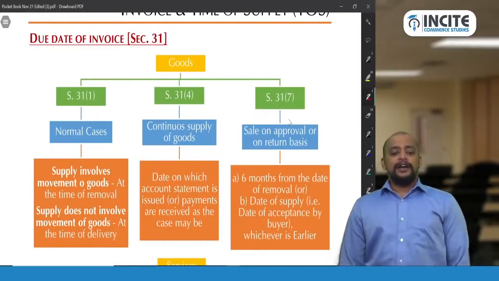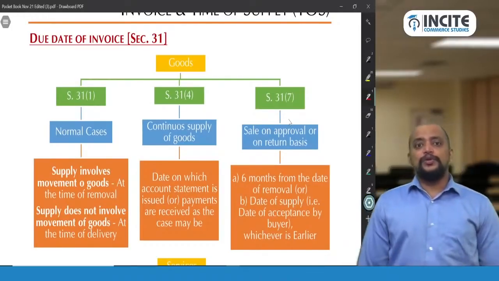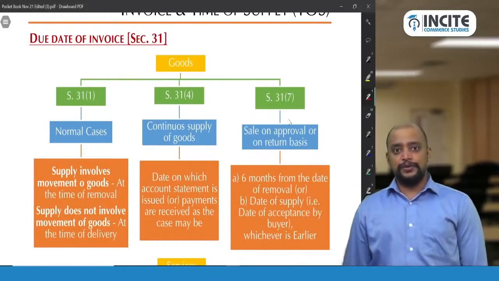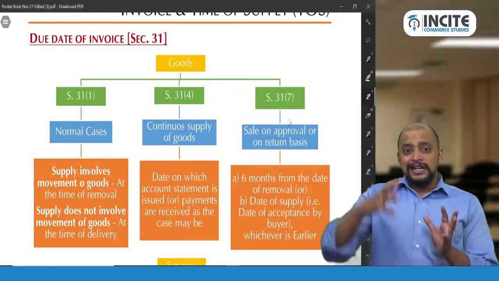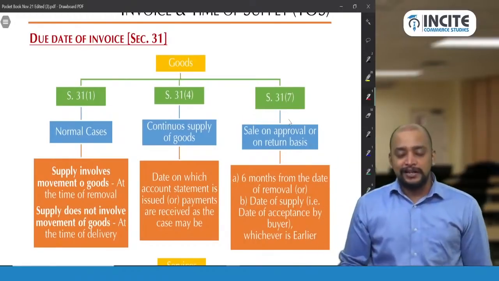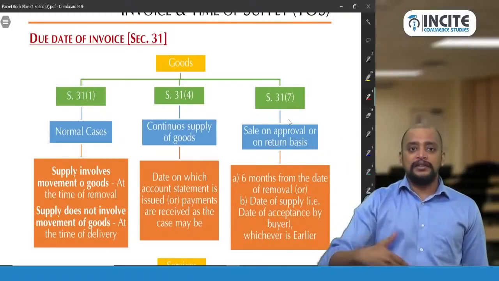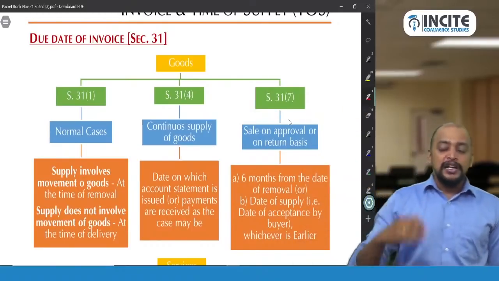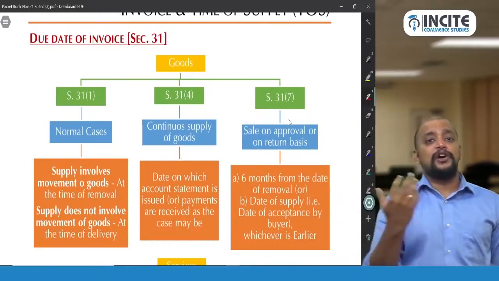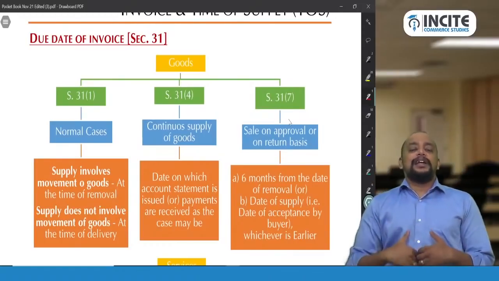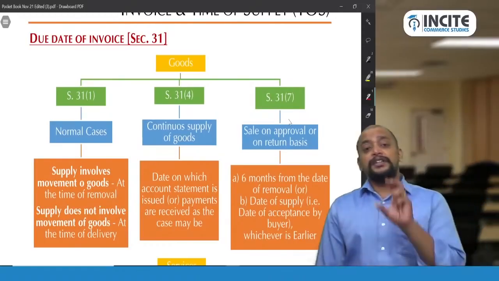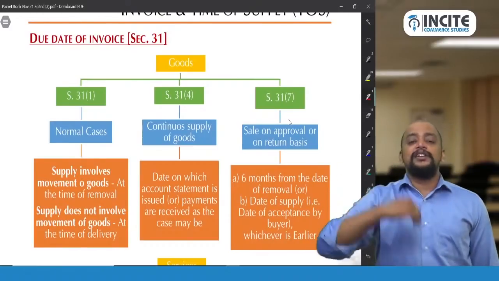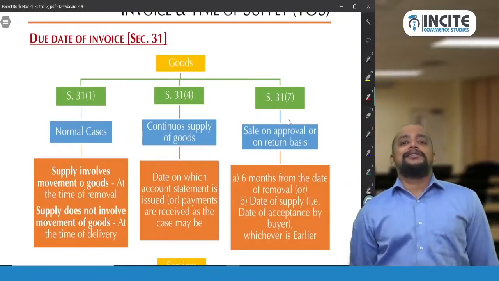In case of continuous supply of goods, what will be taken as the due date of invoice? As and when the payments are received, or as the case may be, when the account statement is issued. Suppose in this pipeline chemicals case, I receive ad hoc money every month, 2 lakhs, and the differential if any will be settled on a quarterly basis. Whenever I receive the 2 lakhs, that will be taken as the due date of invoice for 2 lakh rupees. For the differential amount, say some 30,000 rupees, I will give an account statement. Whenever I give the account statement, that will be taken as the due date of invoice.